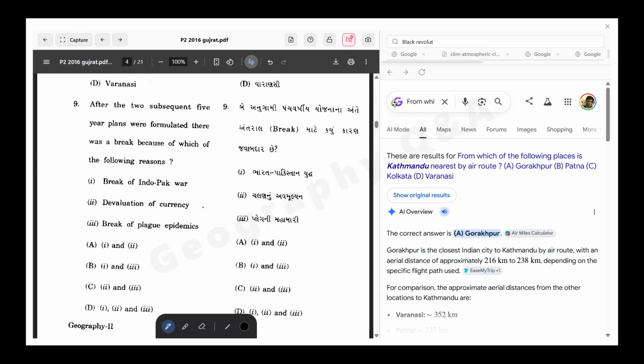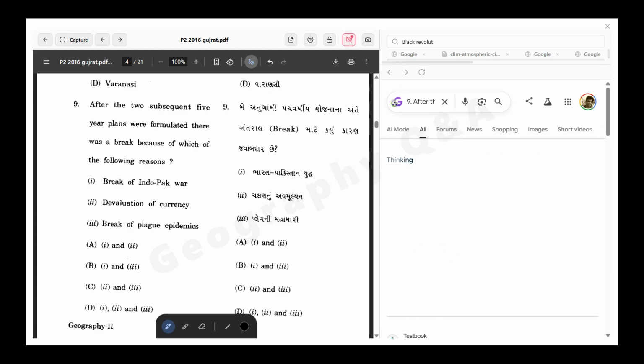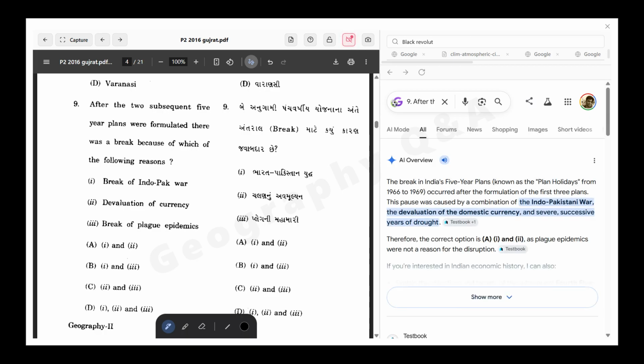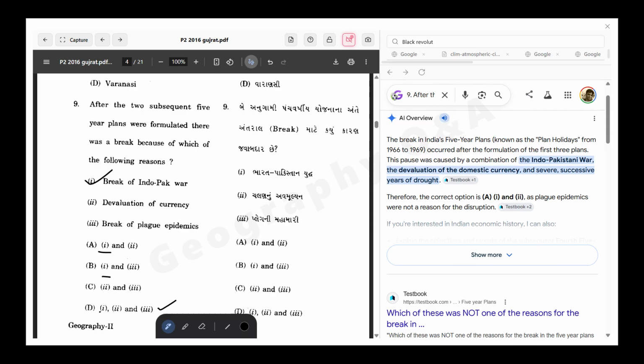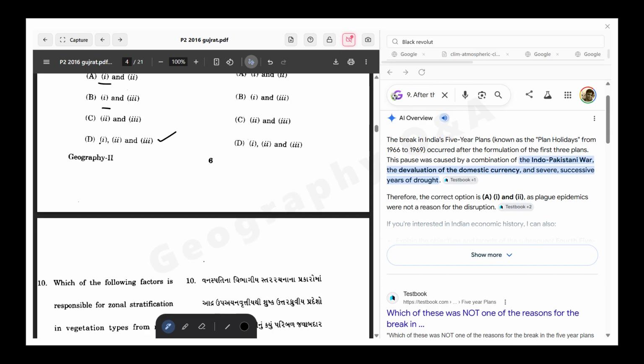Now the next question is, after the two subsequent five-year plans were formulated, there was a break because of which of the following reasons: the Indo-Pak War, devaluation of the currency, or the break of a plague epidemic. So the Indo-Pak War should be correct. Devaluation of the currency may also be a reason, but the plague epidemic is not. So 1 and 2 are the correct answer, and 3 is not the correct answer.